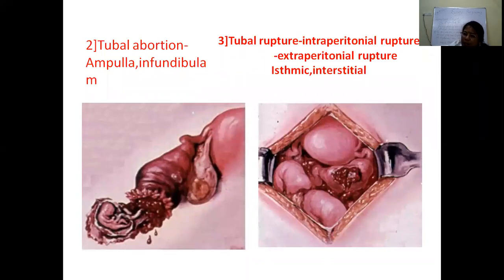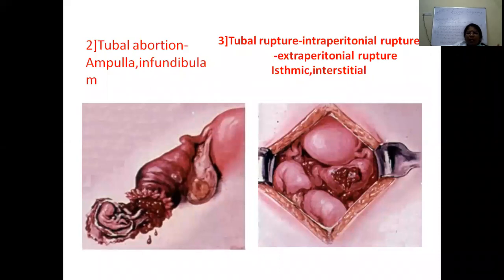Sometimes, if it is a very early ectopic, there can be a chance of natural resorption of the ectopic, and this goes unnoticed. Then, when there is a tubal abortion, there can be tubal rupture, either intraperitoneal rupture or extraperitoneal rupture. If it is at the antimesenteric border, it will become an intraperitoneal rupture. If it is at the mesenteric border, it will have an extraperitoneal rupture.